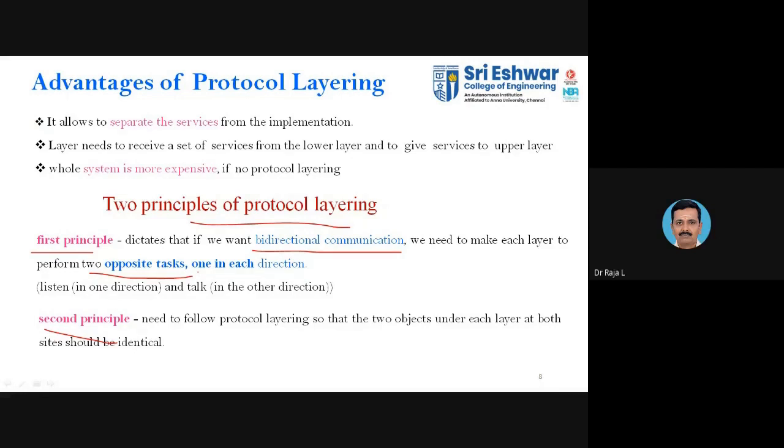We know that we are segregating the problem into three tasks. Am I right? When you go for three layers, each layer will have its own task. So in the top-down approach, from the third layer you will move the data to the second layer, and the second layer will move it to the first layer. This is one way. The other way is that after being processed by the first layer, it has to go to the top layer from the receiver. So from the first layer it goes to the second layer, and from the second layer it goes to the third layer.